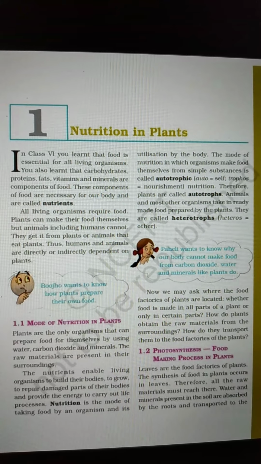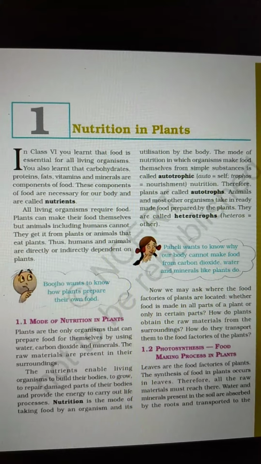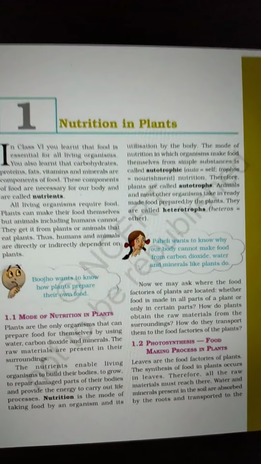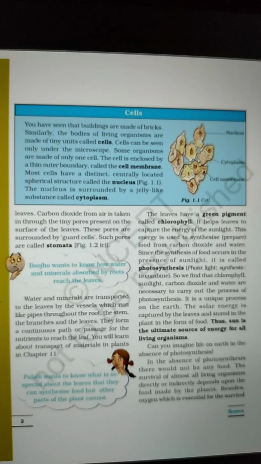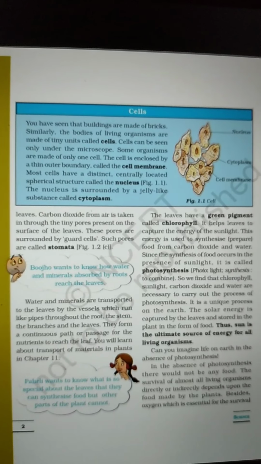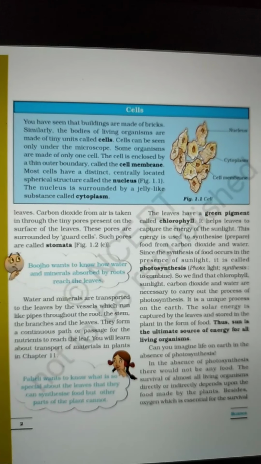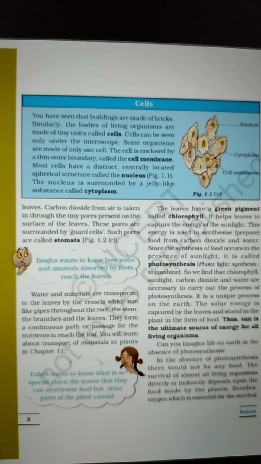Water and minerals present in the soil are absorbed by the roots and transported to the leaves. This means water and minerals are absorbed by the roots and transported to the leaves.